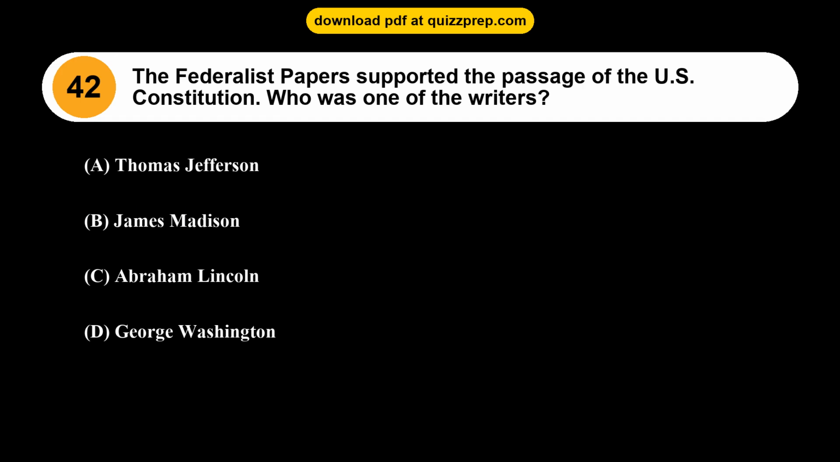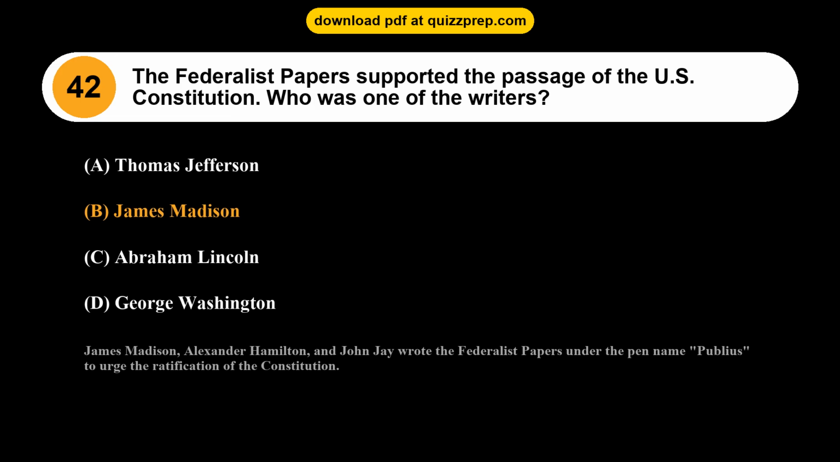Question 42. The Federalist Papers supported the passage of the U.S. Constitution. Who was one of the writers? Option A, Thomas Jefferson. Option B, James Madison. Option C, Abraham Lincoln. Option D, George Washington. The correct answer is option B, James Madison. James Madison, Alexander Hamilton, and John Jay wrote the Federalist Papers under the pen name Publius to urge the ratification of the Constitution.